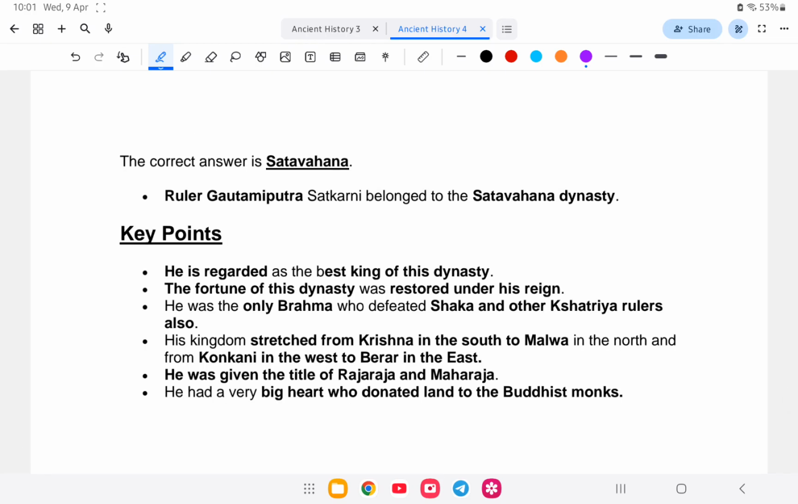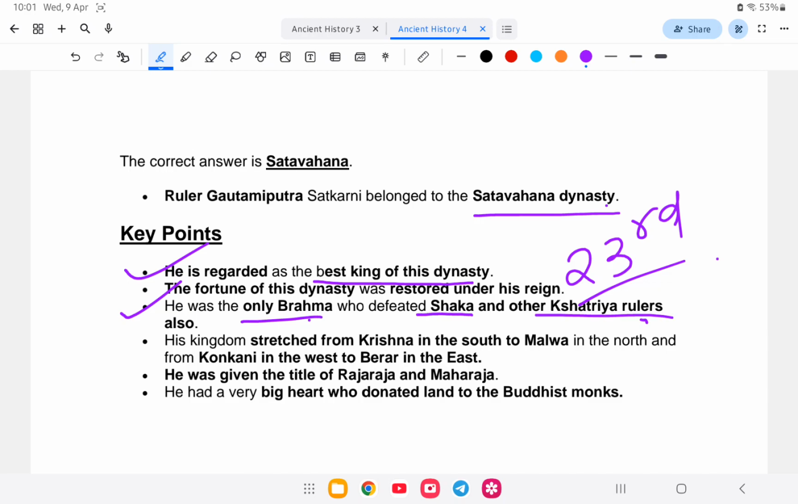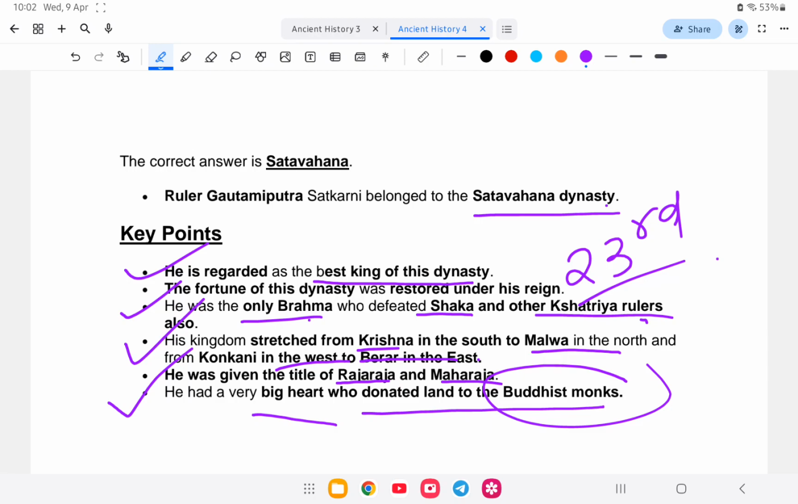Option number D. Let us study in detail about this. Gautamiputra Satakarni belonged to the Satavahana dynasty, and he is regarded as the best king of the dynasty. He was the 23rd ruler of the Satavahanas, and he is the only Brahmin who defeated the Sakas and other foreign rulers. His kingdom stretched from Krishna to Malwa in the north and Konkan in the west to Berar in the east, and he was given the titles Raja and Maharaja. He had a very big heart and donated land to the Buddhist monks. So the Satavahana ruler who donated land to the Buddhist monks is Gautamiputra Satakarni, the 23rd ruler.